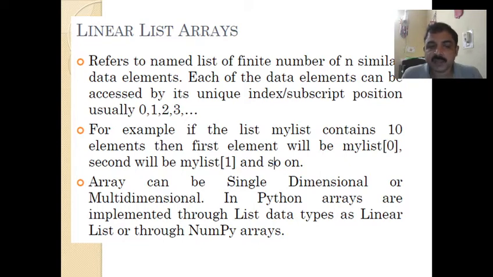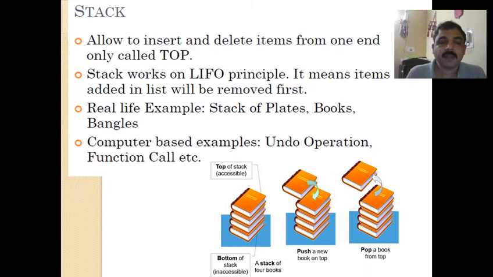In Python, arrays are implemented through the list data type as a linear list, or through numpy arrays. We have seen lists and numpy arrays, and through them a linear list is created. There is another kind of data structure which we call a stack. Let us have the basic concepts of stacks, queues and so on, then we'll go for the programming part. First let us see what a stack is. It allows inserting and deleting items from one end only, called the top.